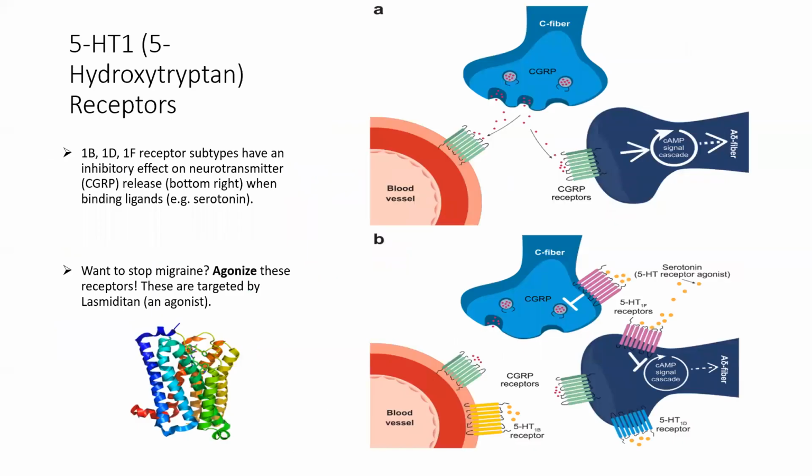Next are the 5-hydroxytryptamine 1 receptors, specifically the 1B, 1D, and 1F subtypes. These receptors can have an inhibitory effect on neurotransmitter release. They induce signaling cascades that prevent the release of neurotransmitters such as CGRP into the synapse to target vessels and other cells. So if you want to stop migraine, you're going to have to agonize these receptors, and this means to activate them in order to block neurotransmitter release. Lasmiditan and the triptans, which are agonists, target these receptors.